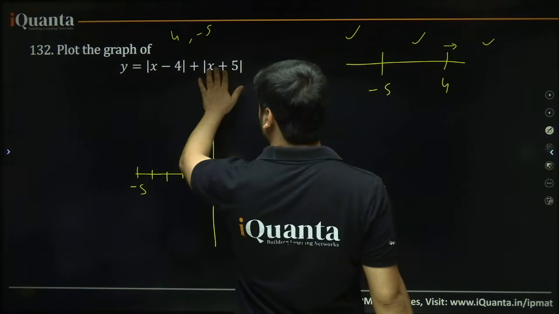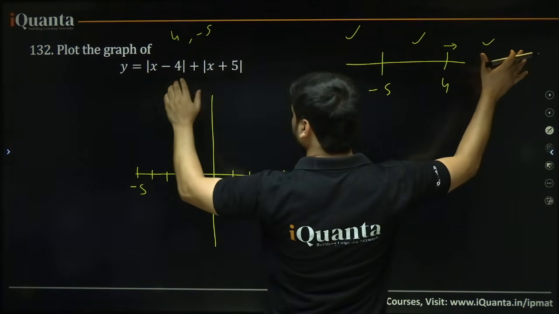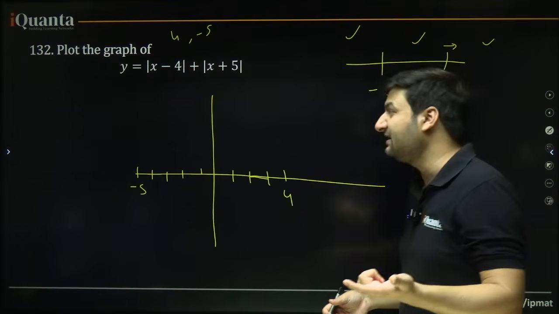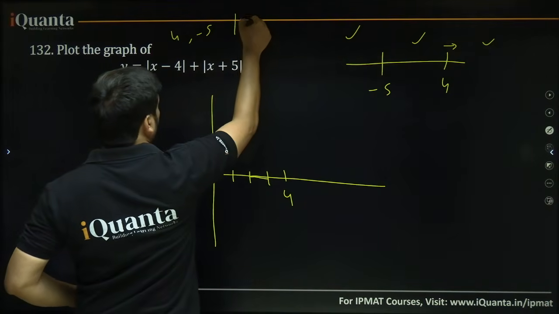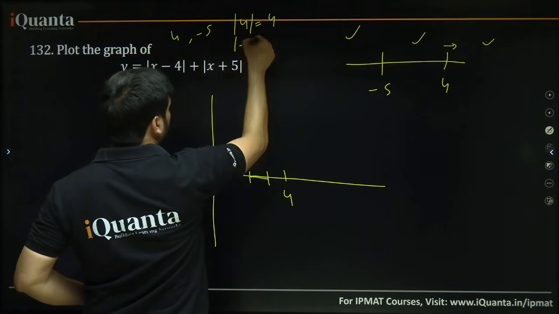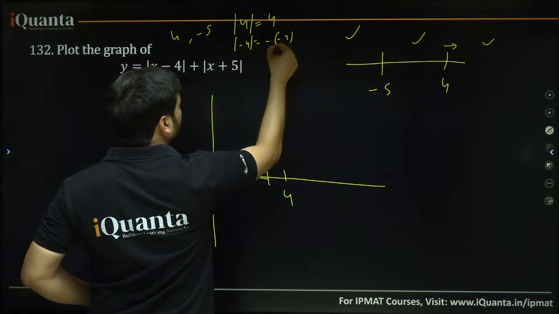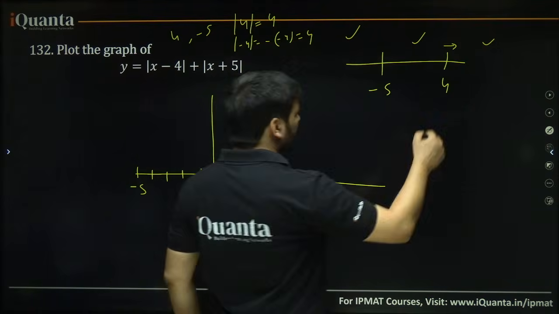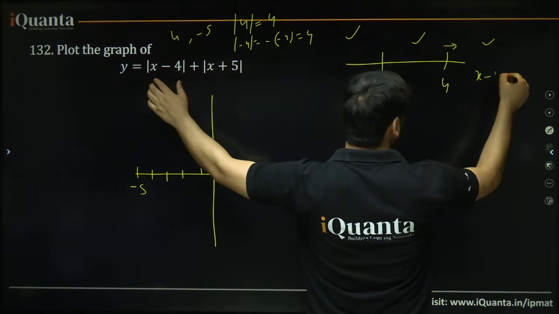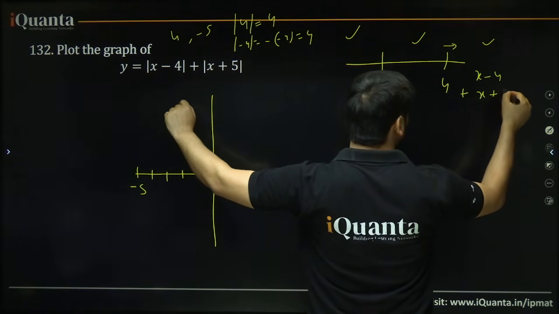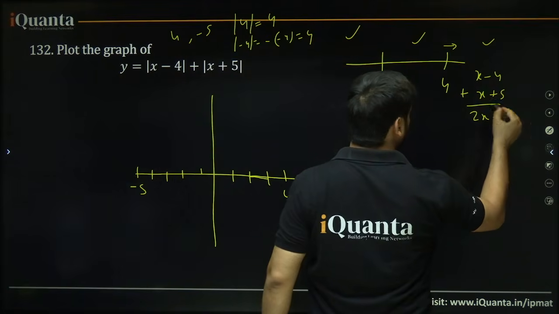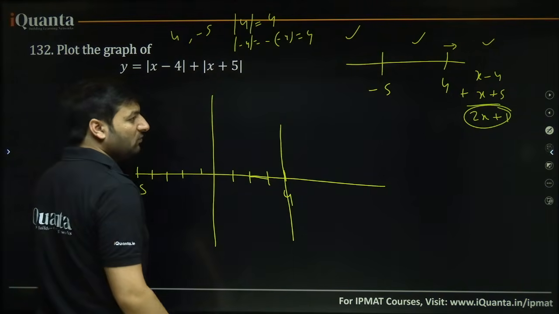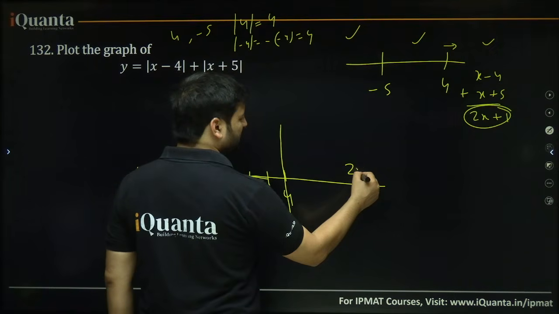And inside modulus, if you put x equal to 5 here as well, 5 minus 4 is a positive quantity inside the modulus, 5 plus 5 positive quantity inside the modulus. So, both the modulus will open with positive signs because you already know that if mod of 4 is written, it simply opens as 4. But if mod of minus 4 is written, that means you get a negative with that value which makes it 4 later, right, something like this. So, this opens normally, this opens normally, we get 2x plus 1. That means in this region, I mean ahead of 4, the graph is going to have this equation 2x plus 1.